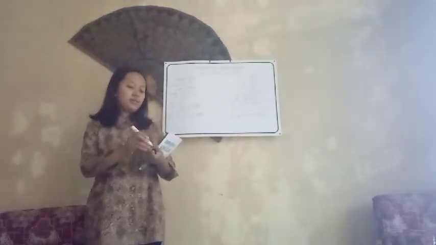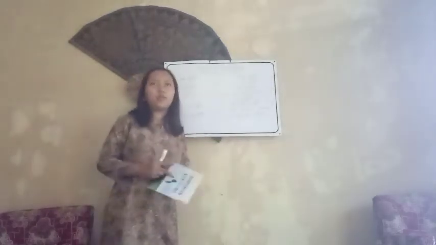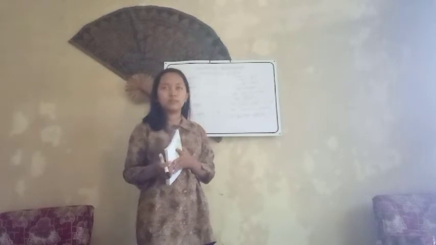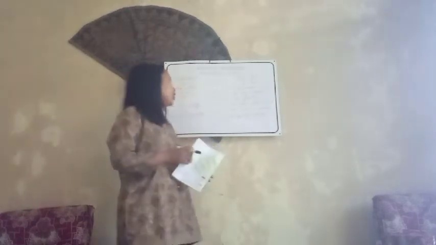Okay, before you do the exercise, is this clear enough, my students? Or do you want to ask some questions? Yes, you may raise your hand if you have a question in mind. Okay, so your question is, for example, here Rahma said she bought a new car.